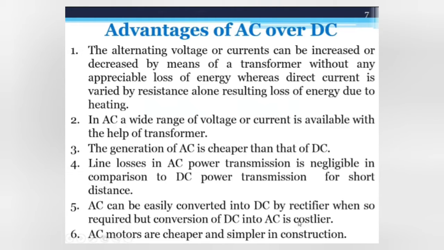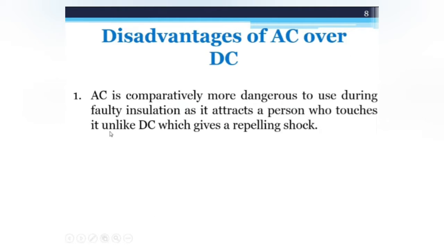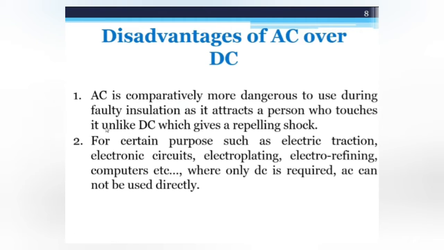When so required. But conversion of DC into AC is costlier. And the last one is that AC motors are cheaper and simple in construction compared to DC motors. So these are some advantages of AC over DC. Next are the disadvantages of AC. AC is comparatively more dangerous to use during faulty insulation. The second one is that for certain purposes such as electric traction, electronic circuits, electroplating, electro refining, computers, where only DC is required, AC cannot be used directly. So these are two main disadvantages of AC compared to DC.